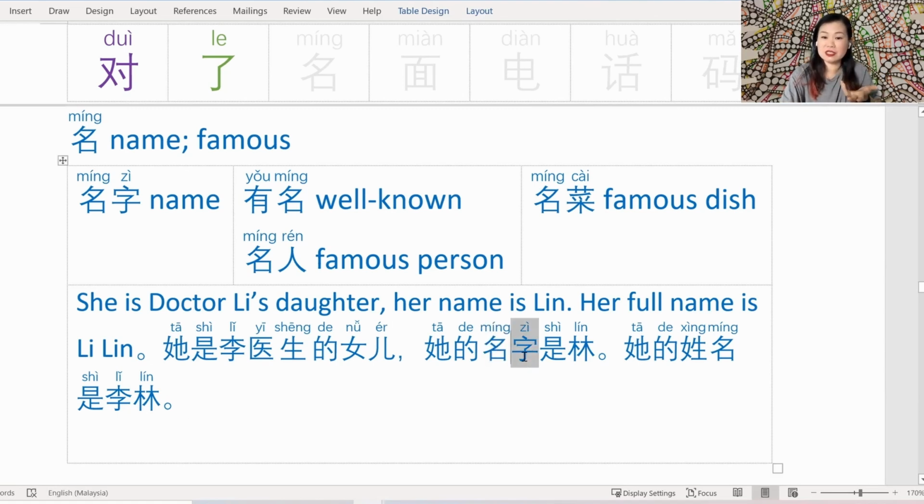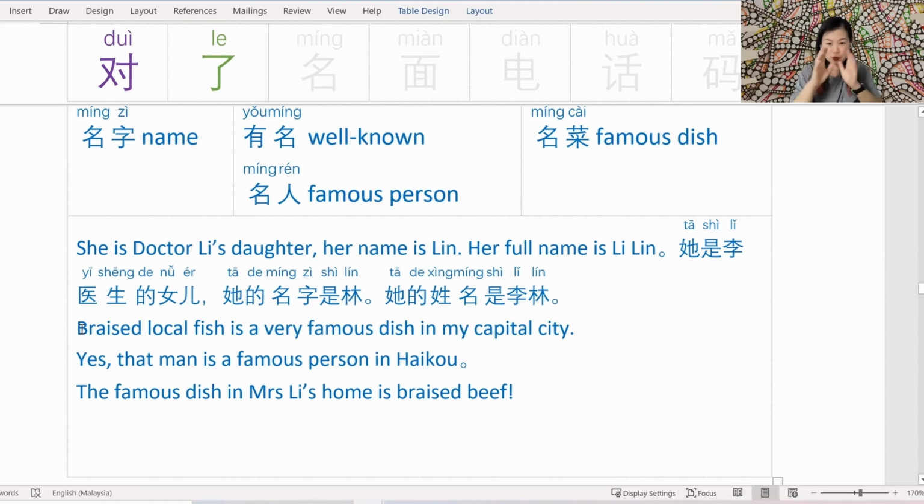名字，你的名字是什么？Or full name, 你的姓名是什么？Okay, let's move on to 有名 and 名人. I just shrank the font a little bit so that we can see more on the same screen. I have pasted 3 sentences here to show how we can use 有名, 名人 and 名菜. The first one is: braised local fish is a very famous dish in my capital city. I'm going to not use 名菜. I'm going to show you how to use 有名 instead.